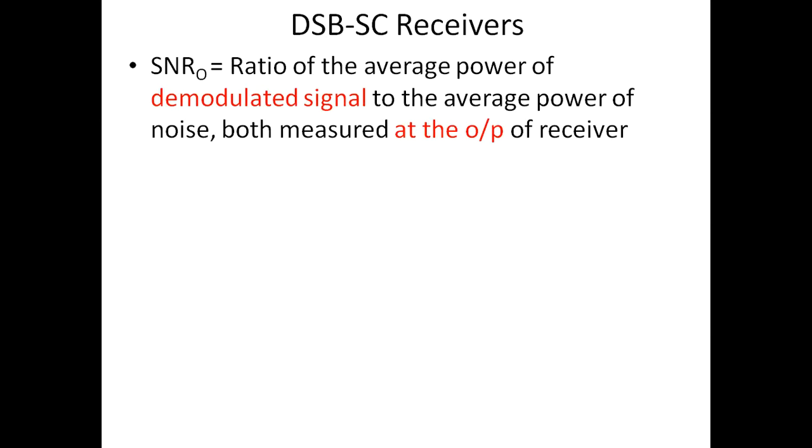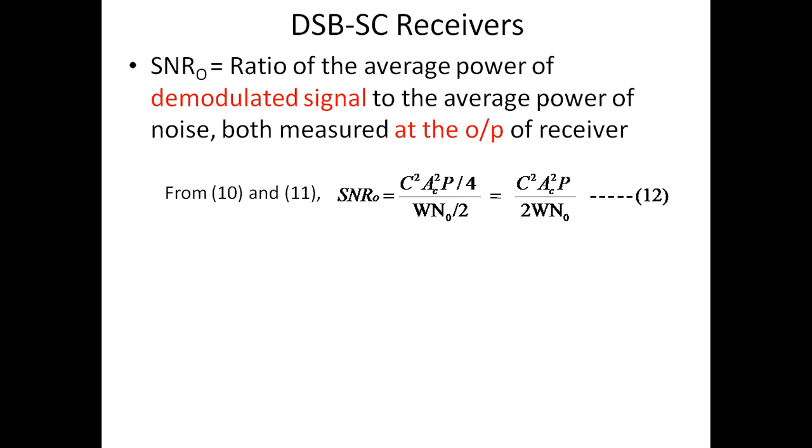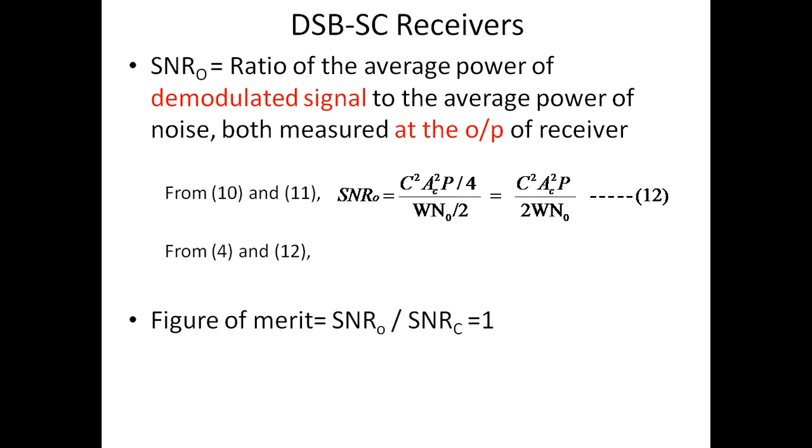SNR at the output is defined as the ratio of the average power of the demodulated signal to the average power of noise, both measured at the output of the receiver. From 10 and 11, we get SNR_O equal to C square Ac square P by 2W N naught. From 4 and 12, the figure of merit of the receiver, SNR at the output divided by SNR at the channel, is equal to 1.